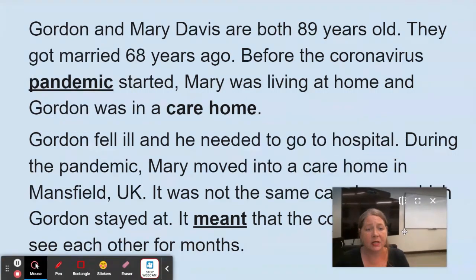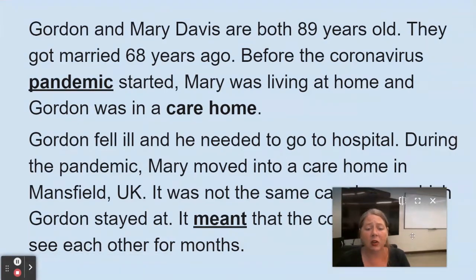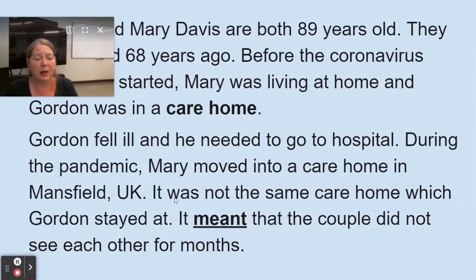Gordon and Mary Davis are both 89 years old. They got married 68 years ago. Before the coronavirus pandemic started, Mary was living at home and Gordon was in a care home. Gordon fell ill and he needed to go to the hospital. During the pandemic, Mary moved into a care home in Mansfield, UK. It was not the same care home which Gordon stayed at. It meant that the couple did not see each other for months. Oh, it's very sad. They were in separate retirement homes or care homes, right?